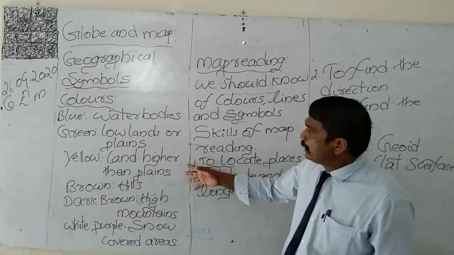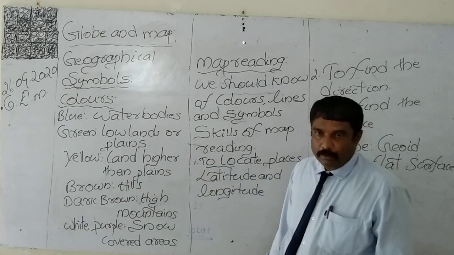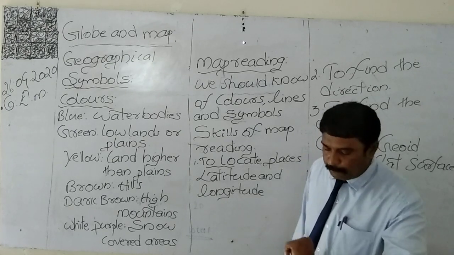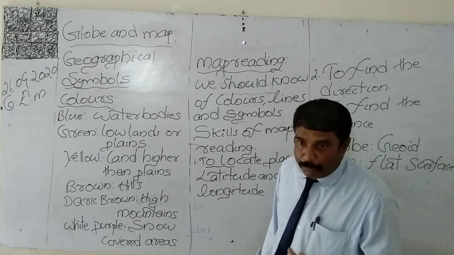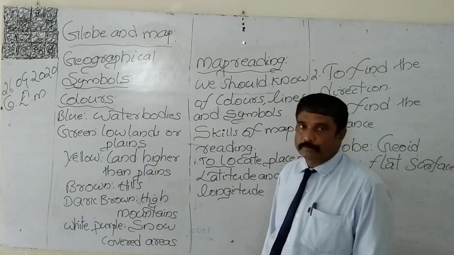When we are ready to read a map or planning to study a map, so many colors are there. We should be familiar with the colors.